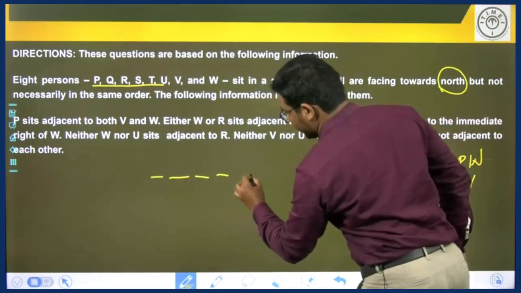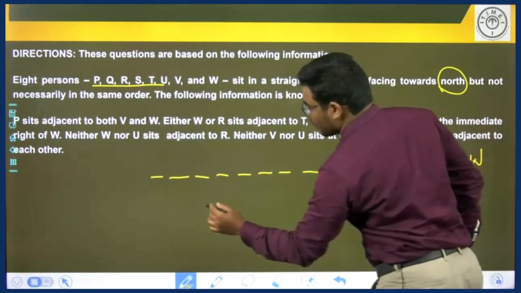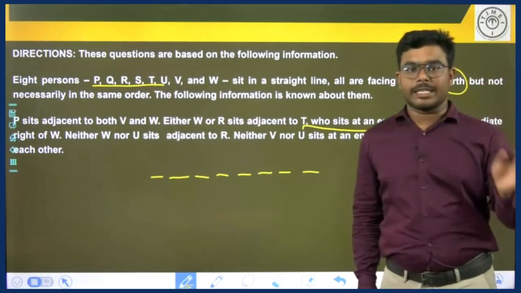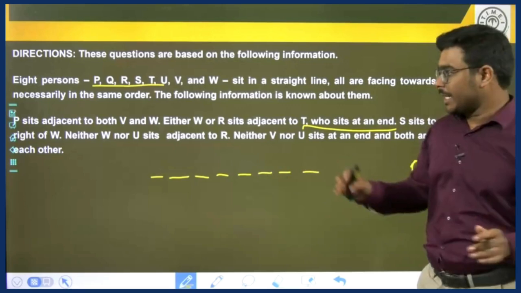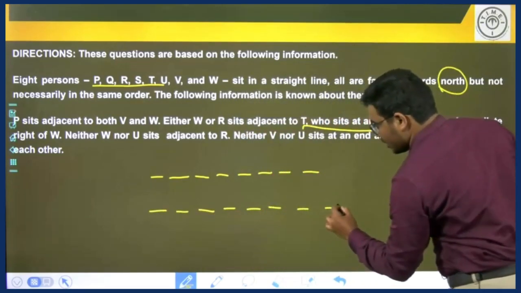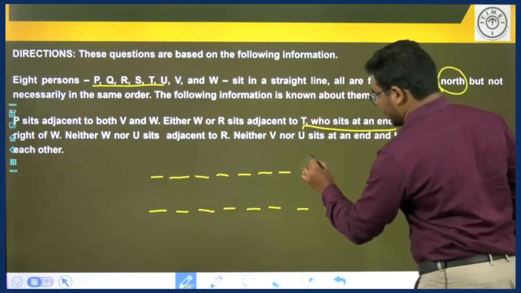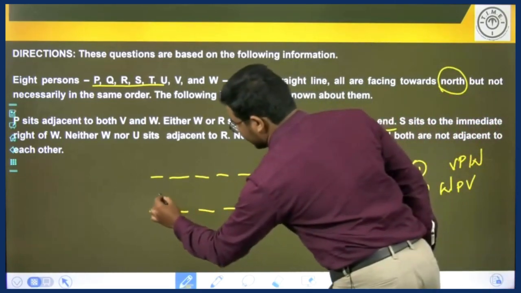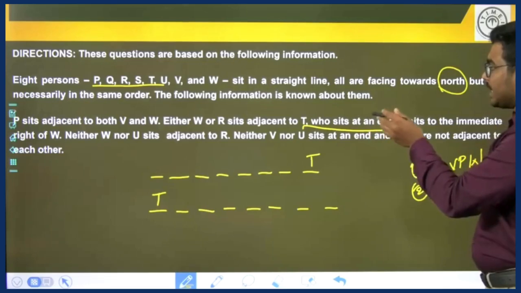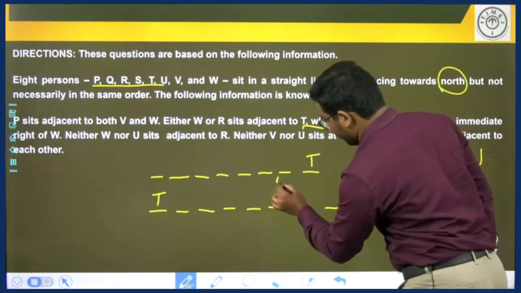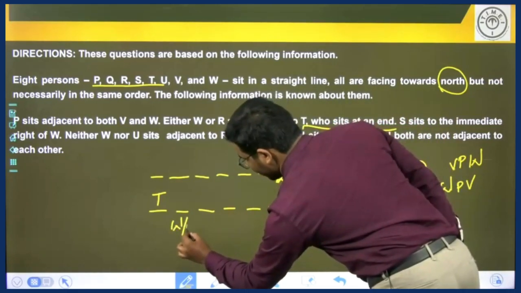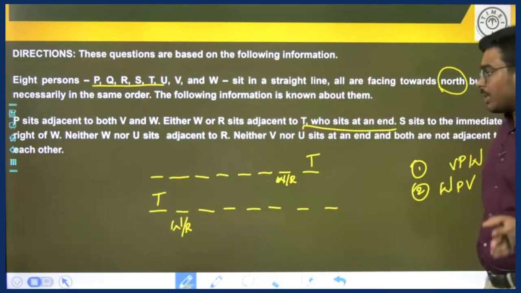8 people are sitting in a row. So here T sits at an end, which means T can sit either at the extreme left or at the extreme right end. We have two cases: T sitting at the extreme right end and T sitting at the extreme left end. Here either W or R sits adjacent to T.